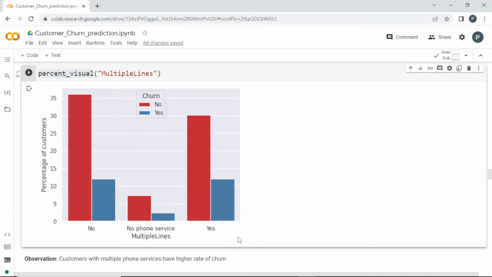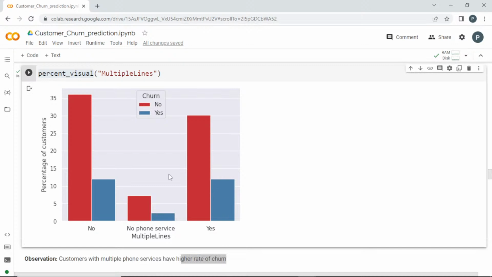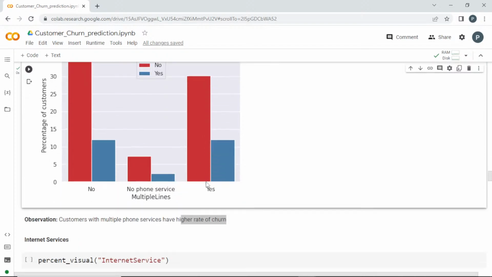Can you see it? When you compare both of them, the no count is high. If they don't have multiple lines, the churn rate is also high, they have gone out. But if they have multiple phone service, they have a higher rate of churn. When you compare both of them, this has the higher rate. When you take this percent, nearly half of them are going out.